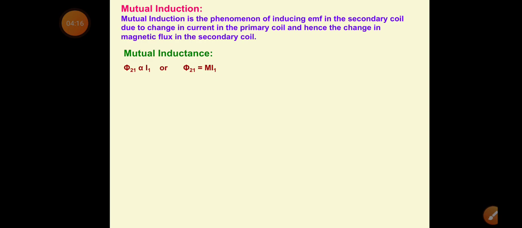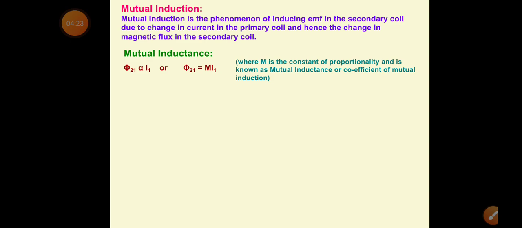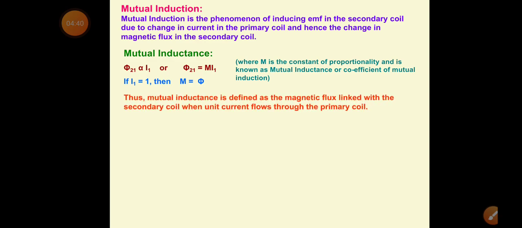So M is the constant of proportionality and is known as mutual inductance or coefficient of mutual induction. Now how to define it? Just like L, we can define it also. If I1 is equal to 1, then M will be equal to phi. Thus mutual inductance is defined as the magnetic flux linked with the secondary coil when unit current flows through the primary coil.